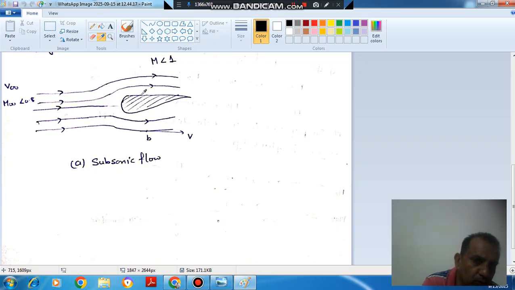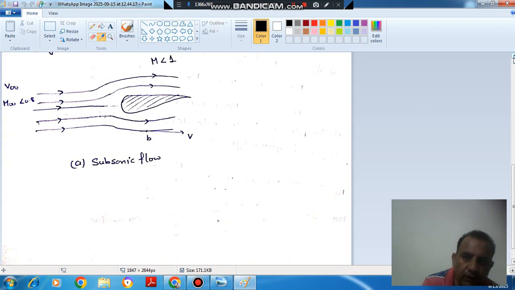Here also the local Mach number is less than 1. So that's why the flow everywhere has a Mach number less than 1, or the flow everywhere is subsonic flow. Here M infinity is 0.8, here M is less than 1. Here the Mach number, when it passes over the airfoil, increases, but it remains less than 1. So that's why this regime is called the subsonic flow regime.